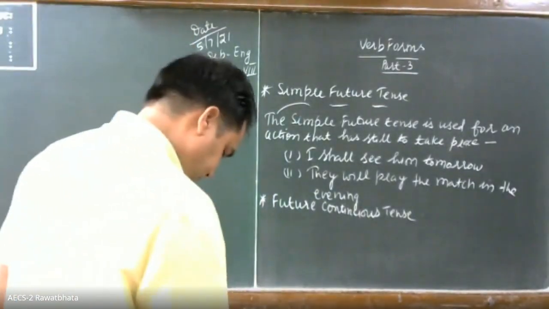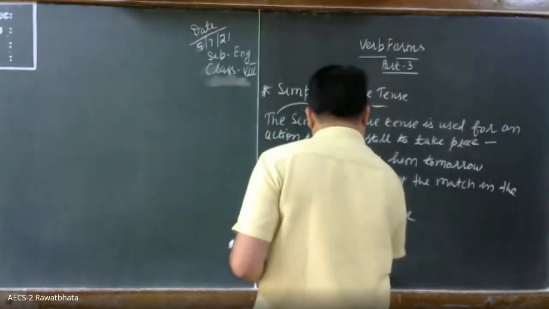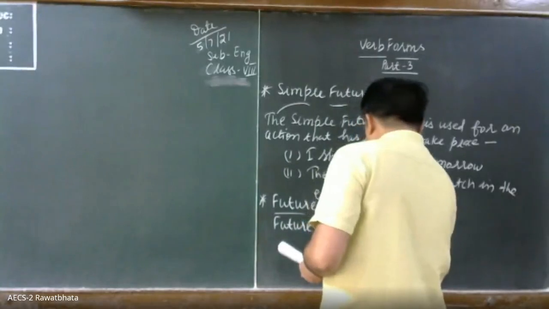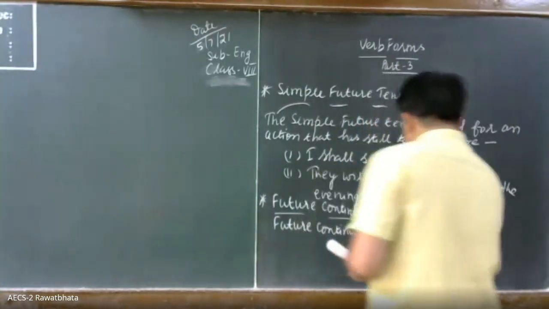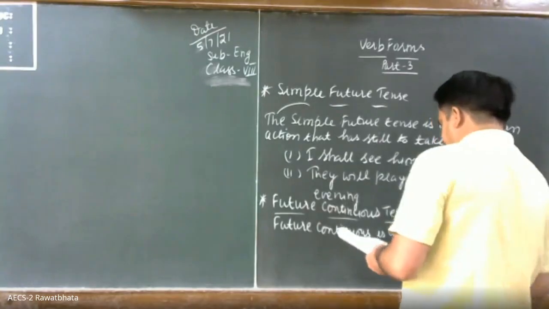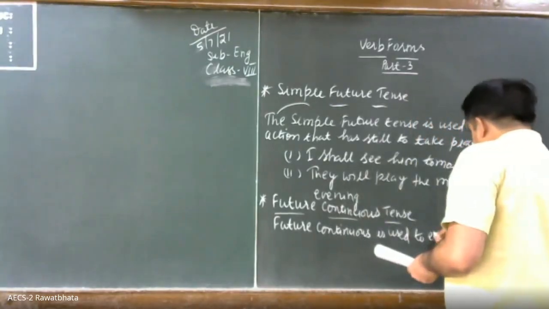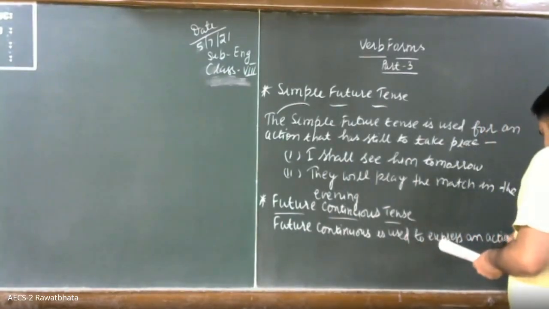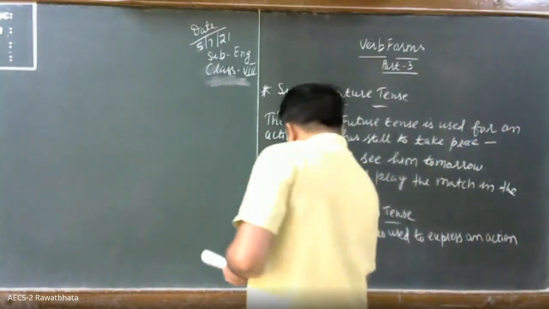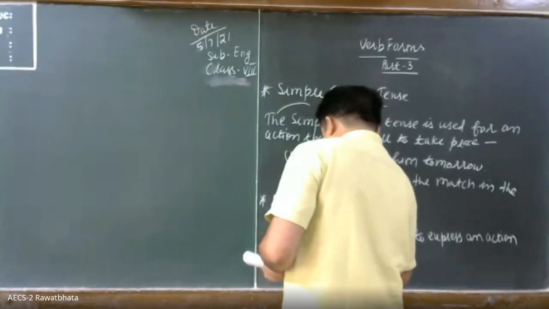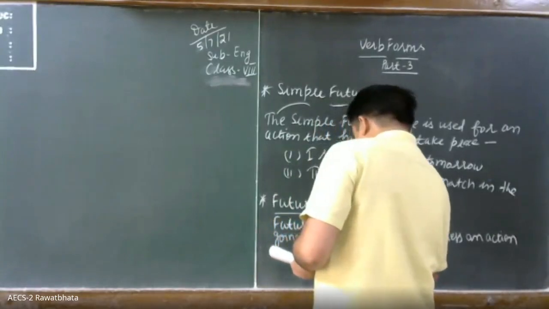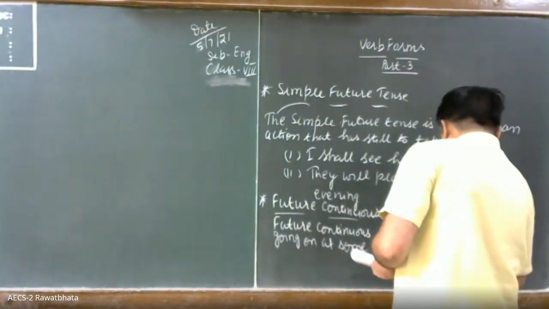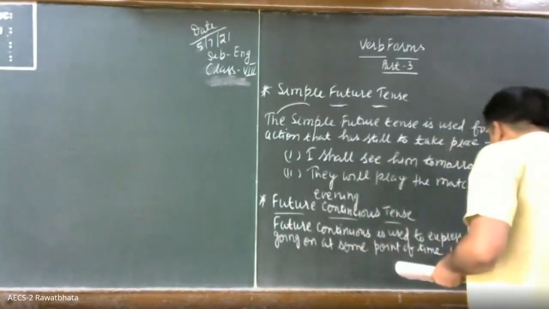So you write: Future continuous is used to express the action going on at some point of time in future.